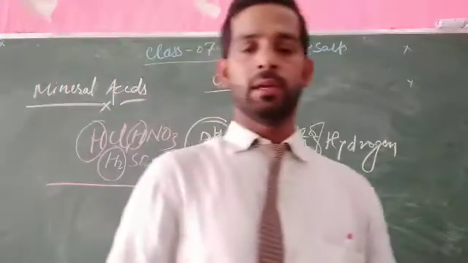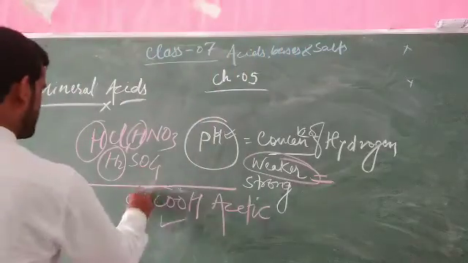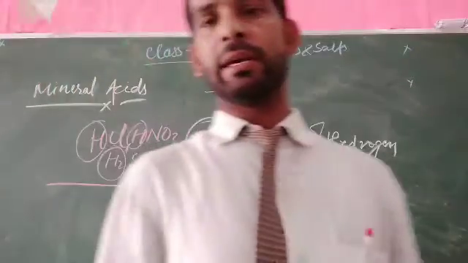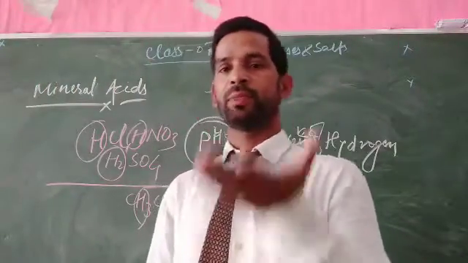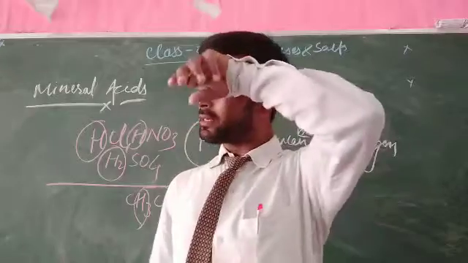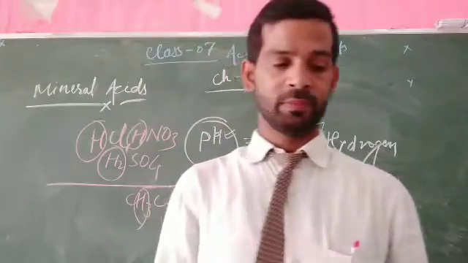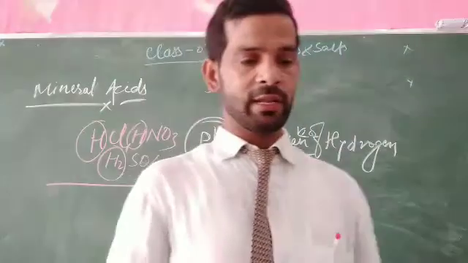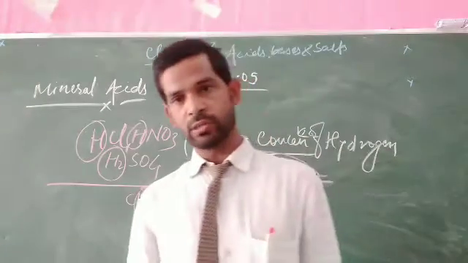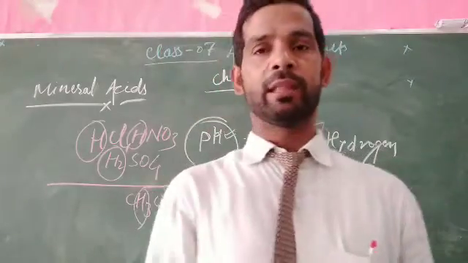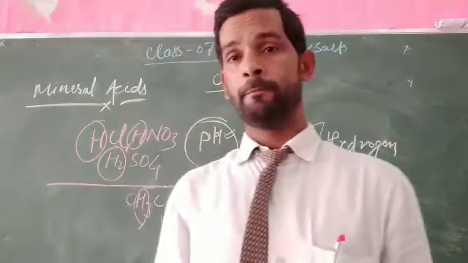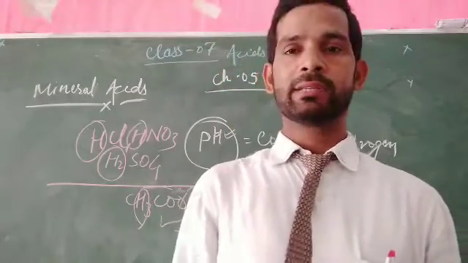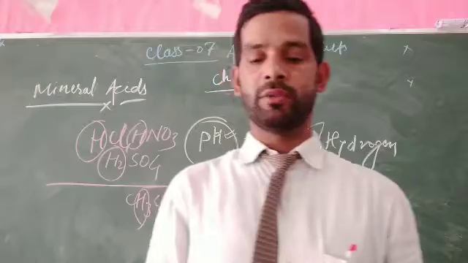In acetic acid, here is the hydrogen ion concentration, you can see the 3 and this one 4. As the number of hydrogen ions increases, this will make it weaker. And if the concentration of hydrogen ion is less, the acid is very strong.